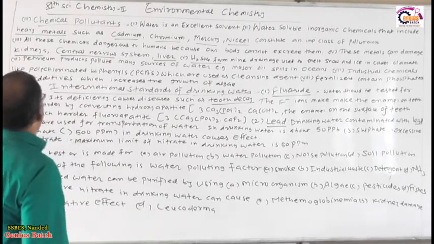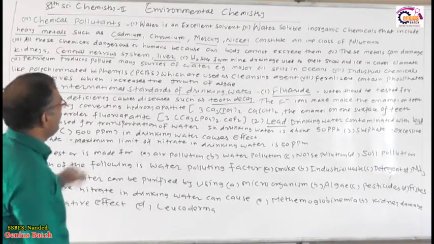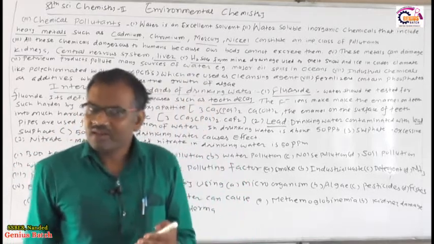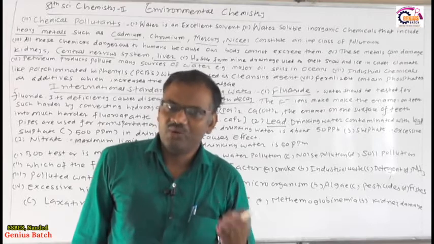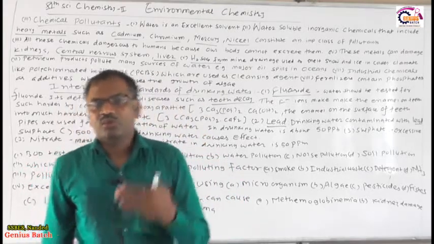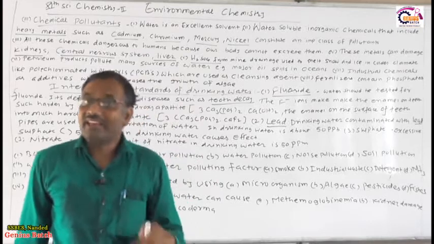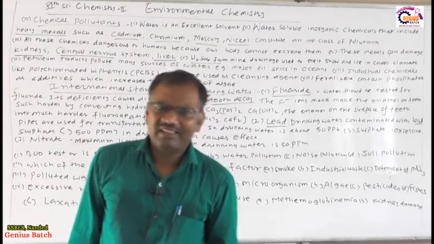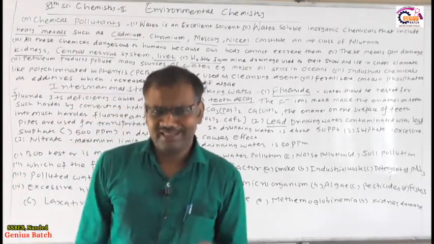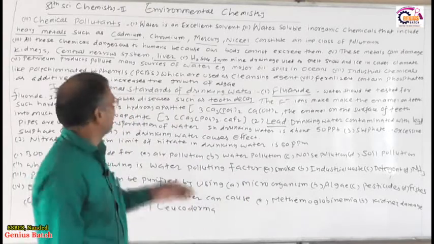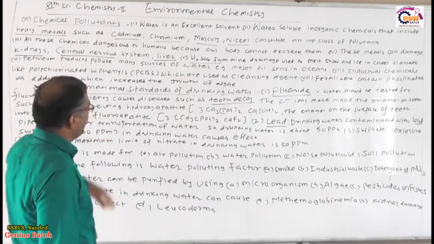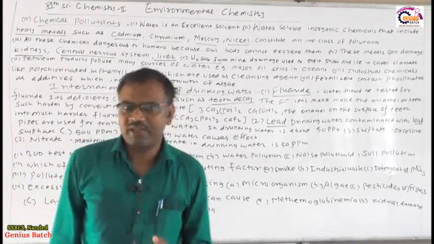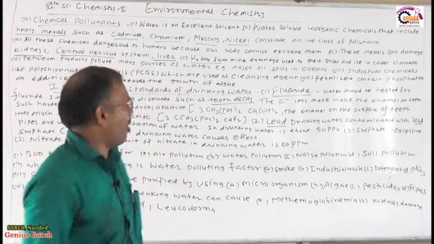Next, petroleum products pollute many sources of water. Petroleum products like petrol, diesel, kerosene come from organic hydrocarbons, and no doubt from coal also. Such petroleum products pollute many sources of water, for example the major oil spills in the ocean. So the ocean gets polluted due to these petroleum products.